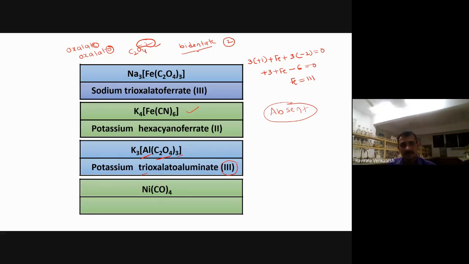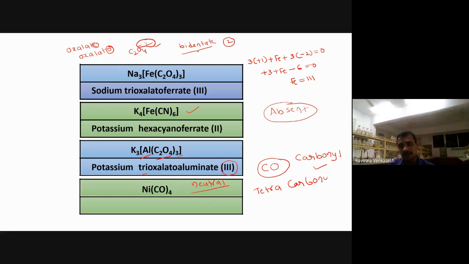So in this case, what happened? We have neither cation nor anion. Simply, it is a neutral complex. So for the neutral complex, there is no cation, there is no anion. So for that, what do we have to do? We have to start from the ligands only. Start with ligand nomenclature. So the ligand is what here? Carbon monoxide. But we don't call this one carbon monoxide. I already told you in the first slide it is called carbonyl. NO is called nitrosyl. CO is called what? Carbonyl, right? So how many are there actually? 4 are there. Therefore it is called tetracarbonyl.